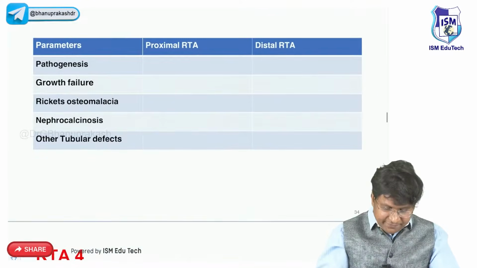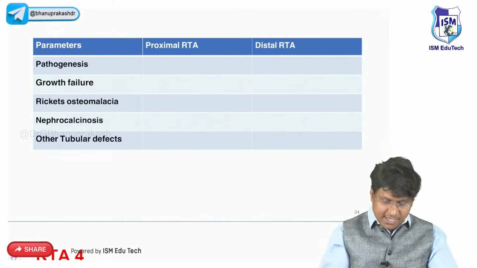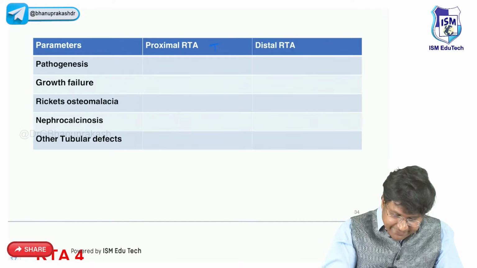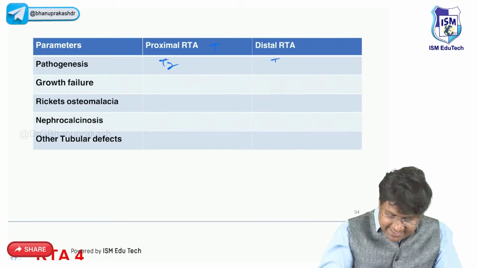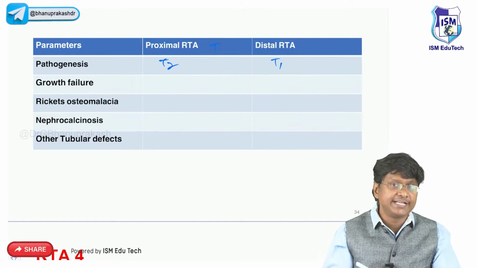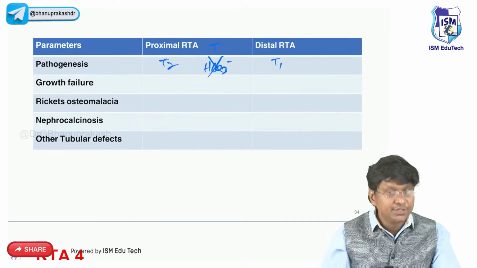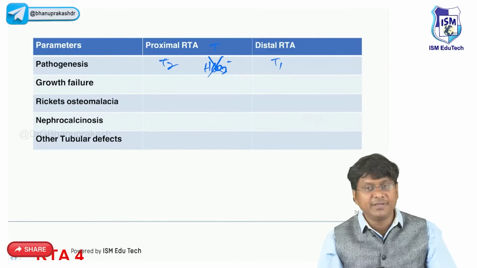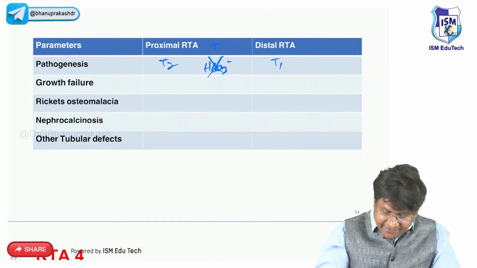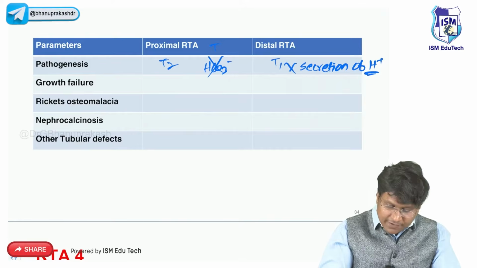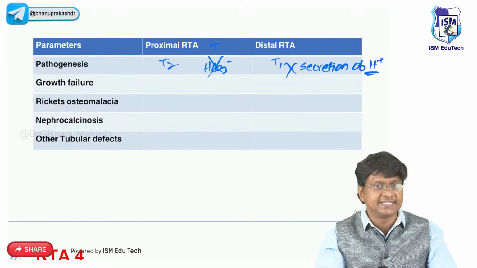Now, if you see the differences between proximal and distal: proximal is what? It is your type 2. Distal is what? Type 1. Pathogenesis in type 2 is what? Failure of bicarbonate reabsorption. Whereas the problem in distal is what? There is a defect in the secretion of H plus at the level of the distal tubule.